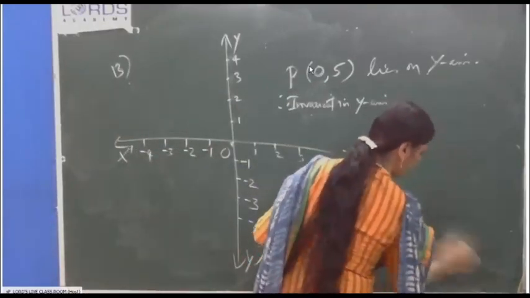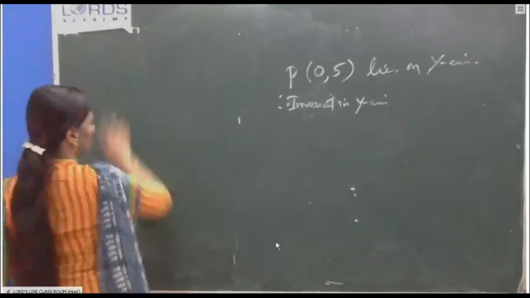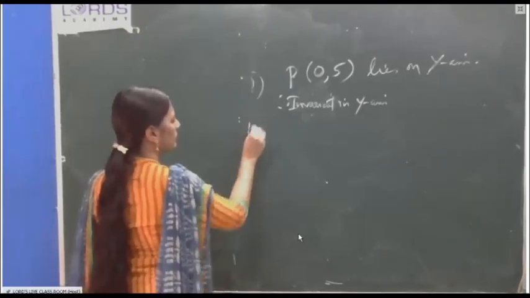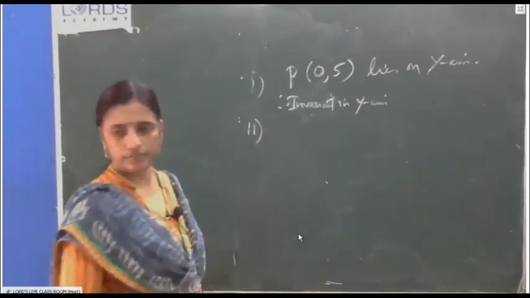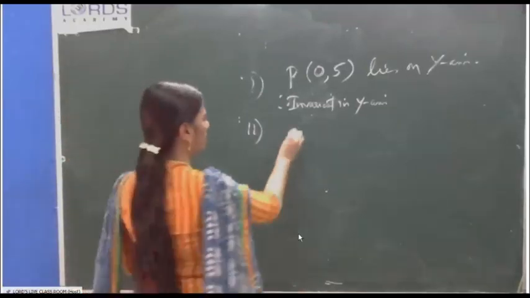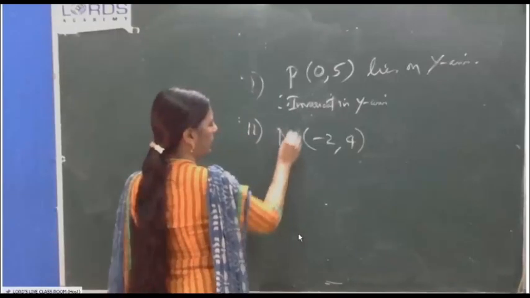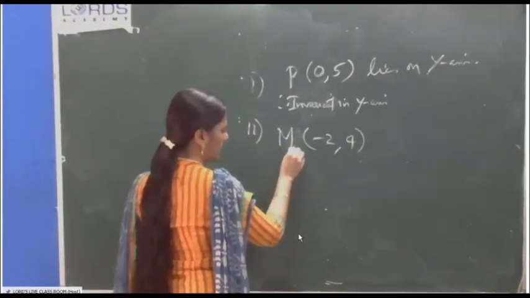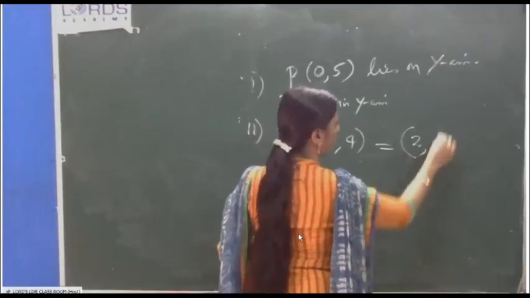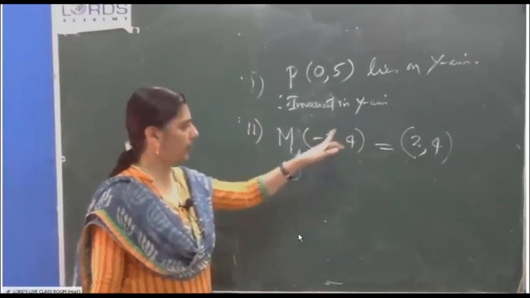Anybody? Amlin? Q, what is Q? -2, 4, reflected through the y-axis. So what will be the answer? X coordinate will change. 2, 4. When y-axis reflection happens, the x coordinate will change.